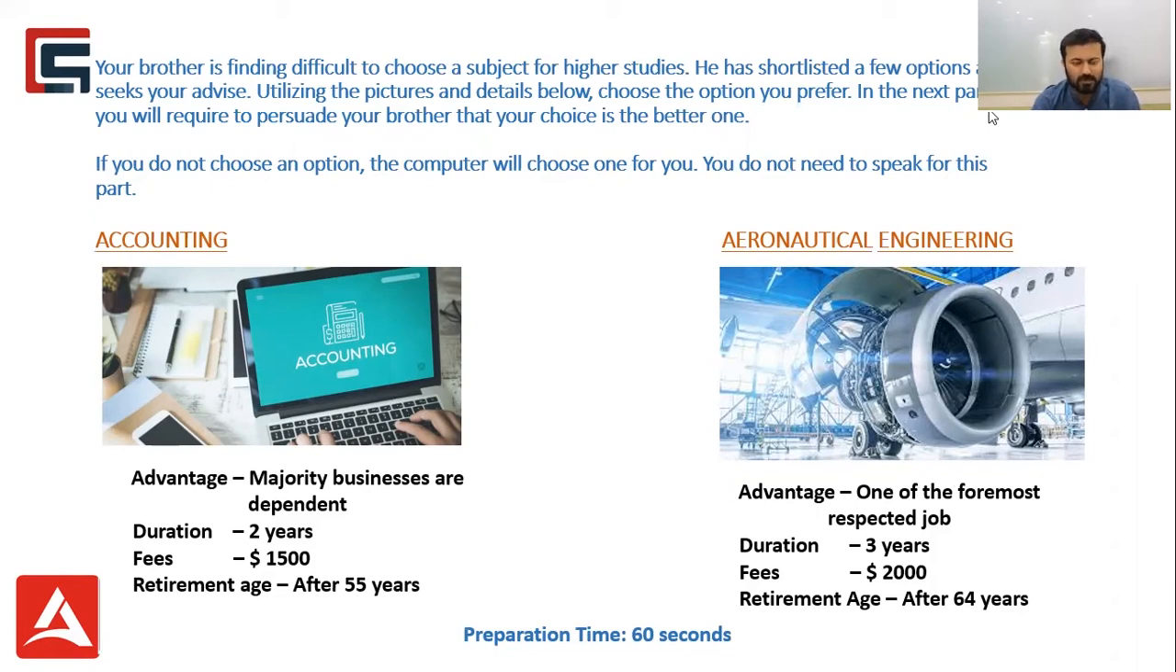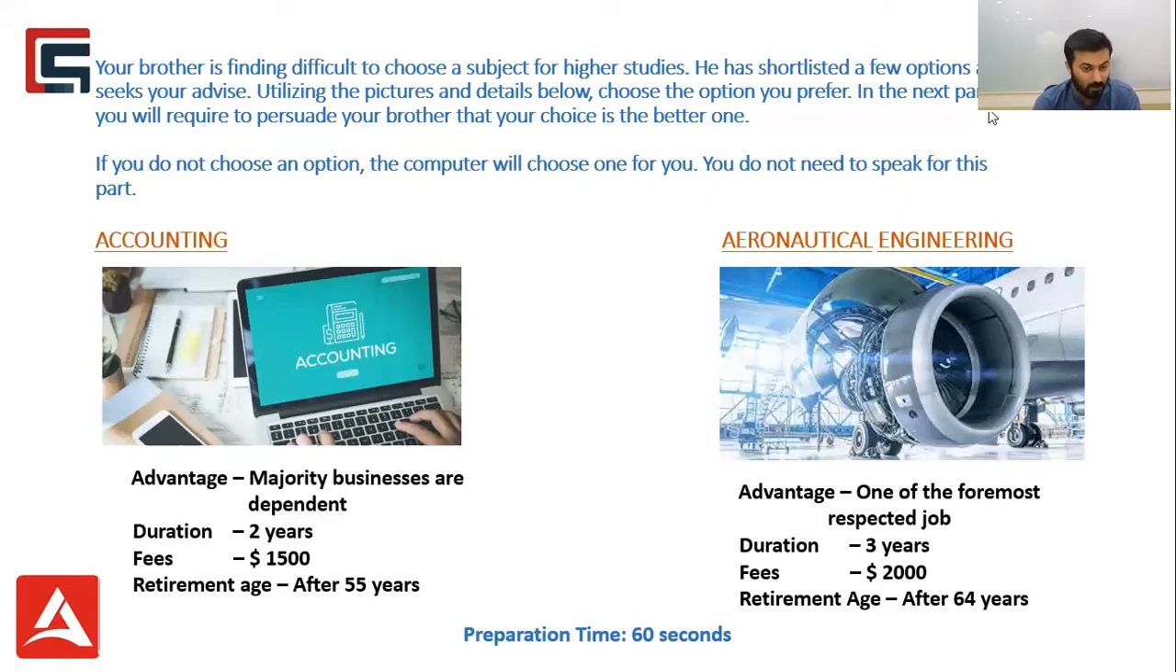So if you notice in the question, it says that your brother is finding it difficult to choose a subject for higher studies. He has shortlisted a few options and seeks your advice. Utilizing the pictures and details below, if you notice, there are 4 details mentioned in each of the subjects. So you need to choose the option which you prefer. And in the next part, you will be required to persuade. So you need to convince your brother that your choice is the better choice.